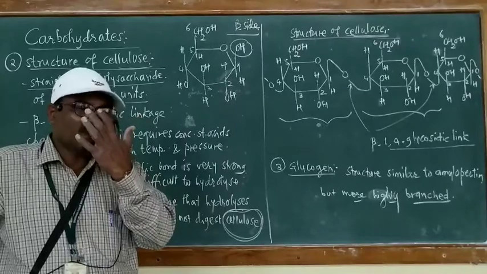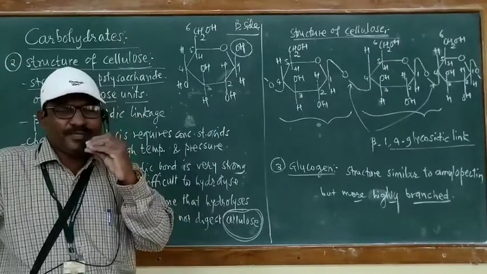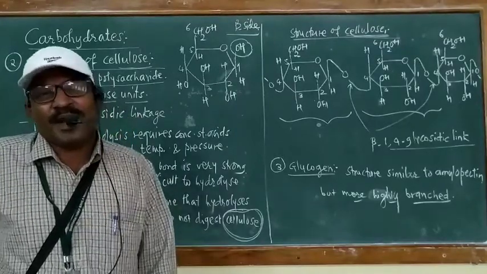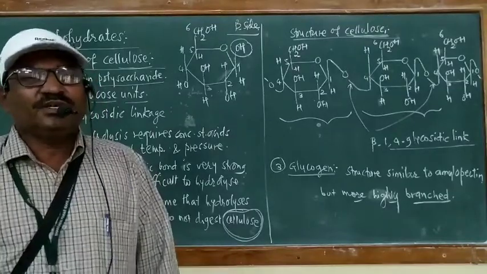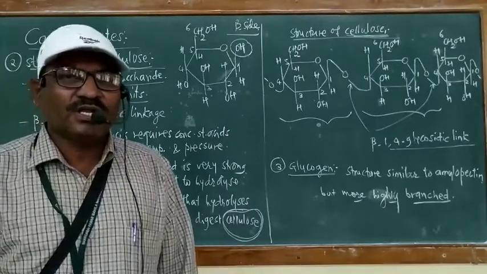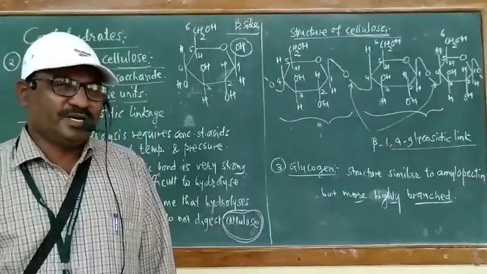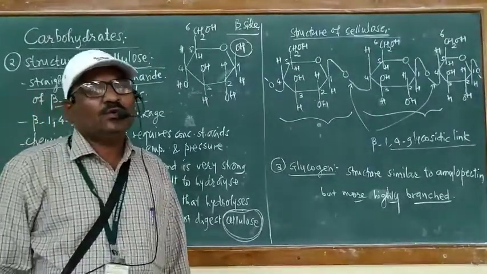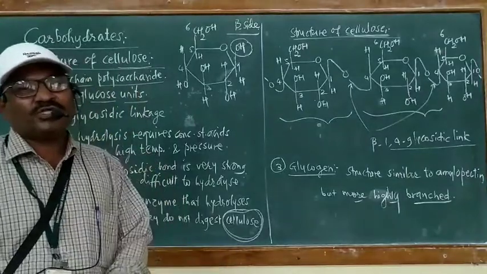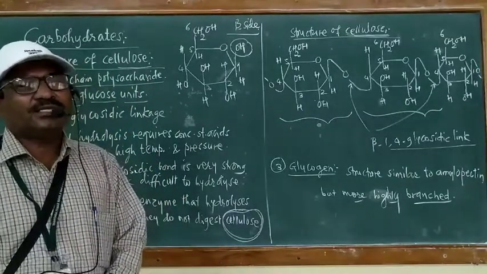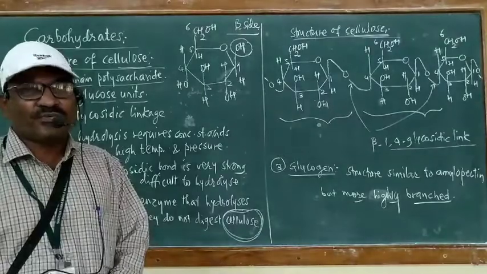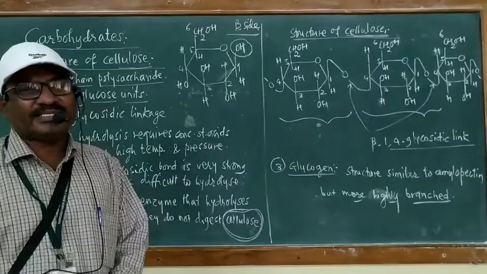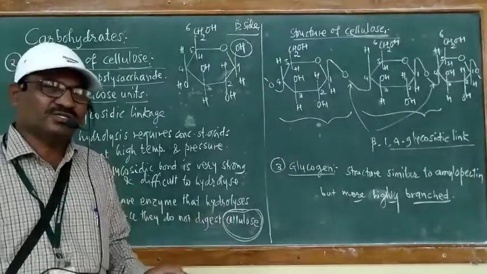We have seen amylose is a linear structure, but amylopectin is a branched structure having polymer. That branched structure has 1,6 glycosidic linkages as branches and 1,4 glycosidic linkages as a linear structure.